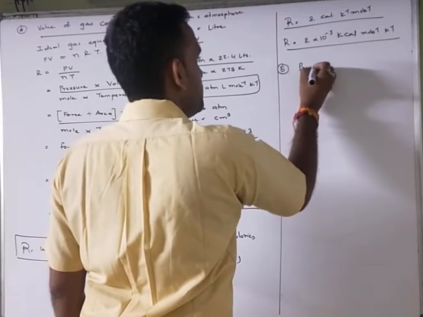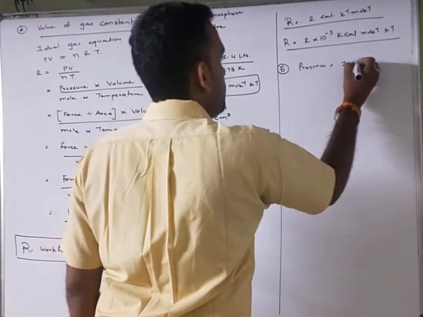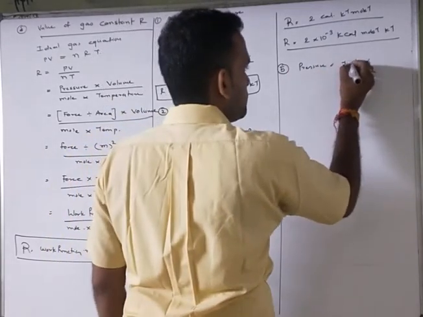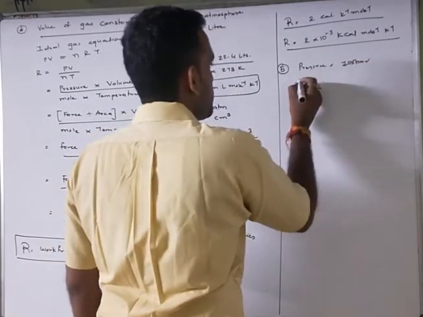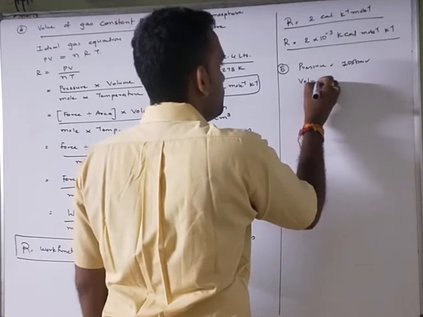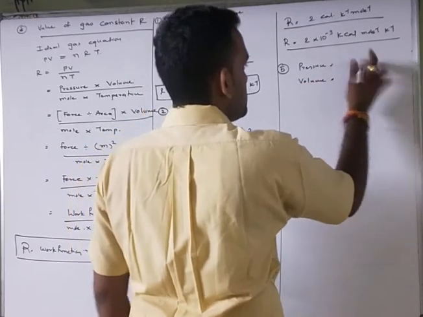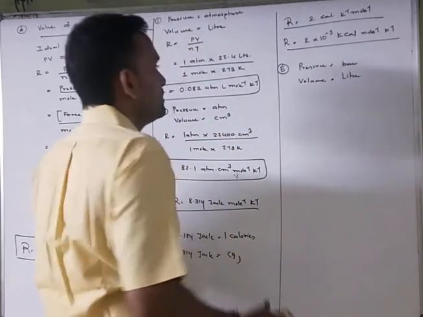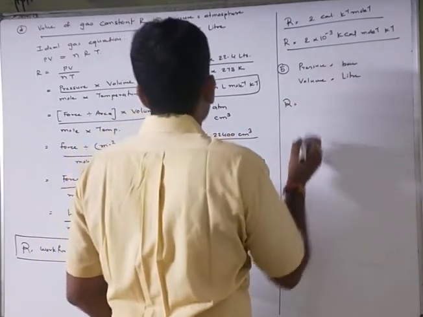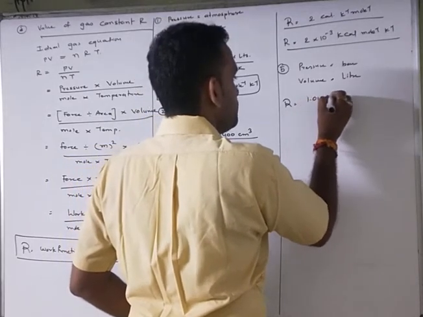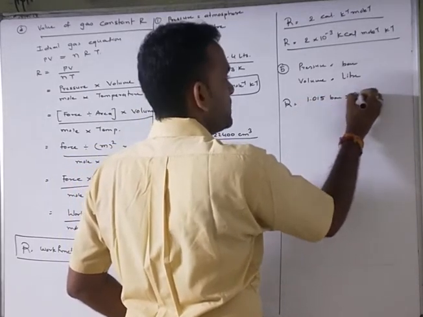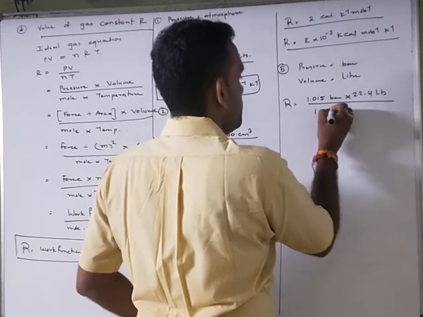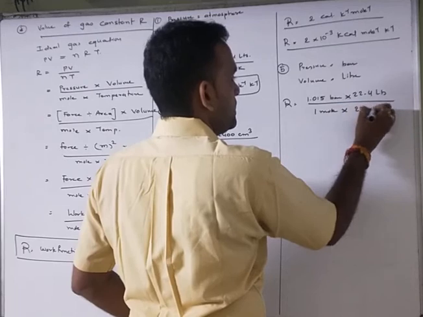It will be given that if the pressure is given as 1 bar, 1.015 bar, and volume will be given, if the pressure is given in bar and volume is given in liter. So value of R equals 0.15 bar multiplied by 22.4 liter divided by 1 mole into 273 Kelvin.